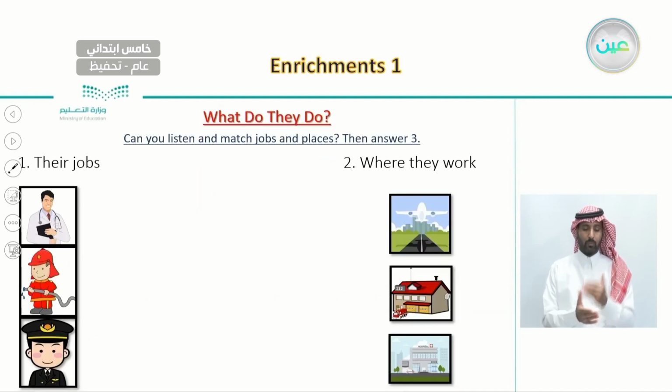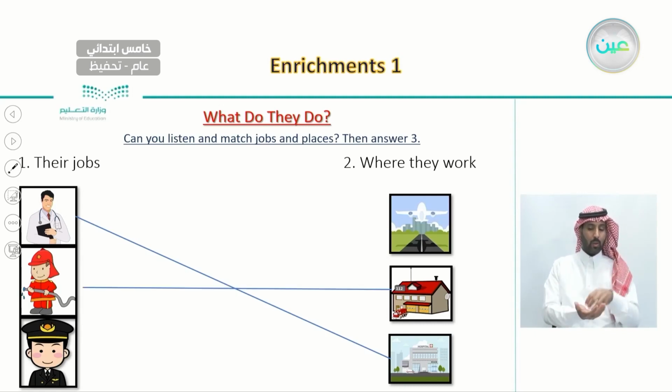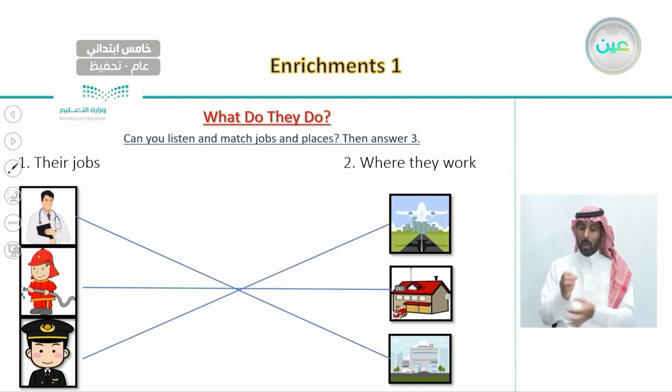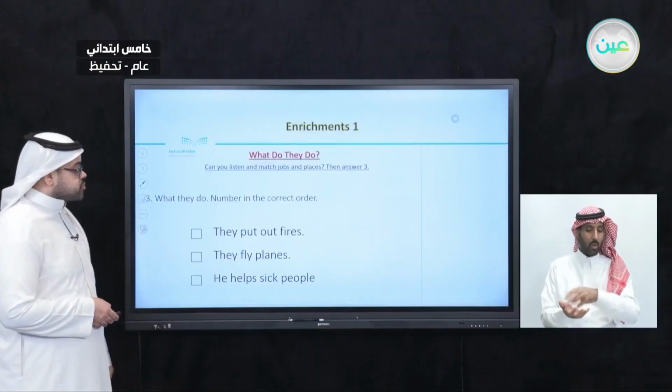And after this, we listen and match job with places, about the name of people and also where they work. So we learned that for their jobs, a doctor usually has a place of work which is a hospital. And also the firefighters, they work in a fire station. And also the third one, which is a pilot, works in an airport. So we not only learn about their jobs when we listen, but also where they work.